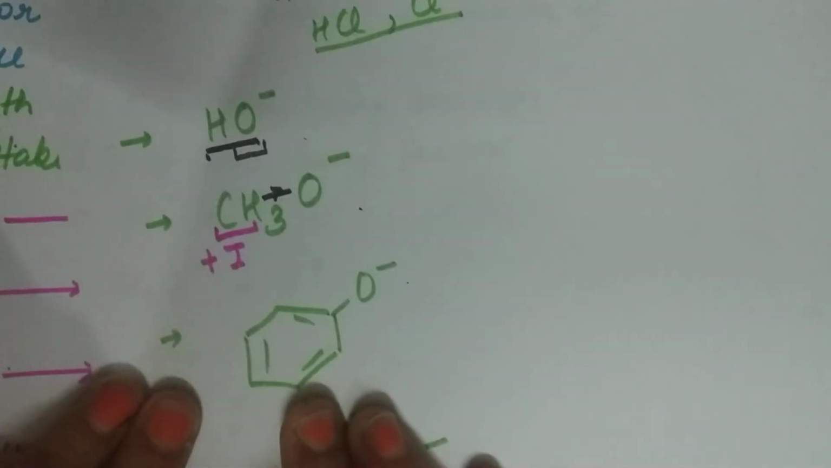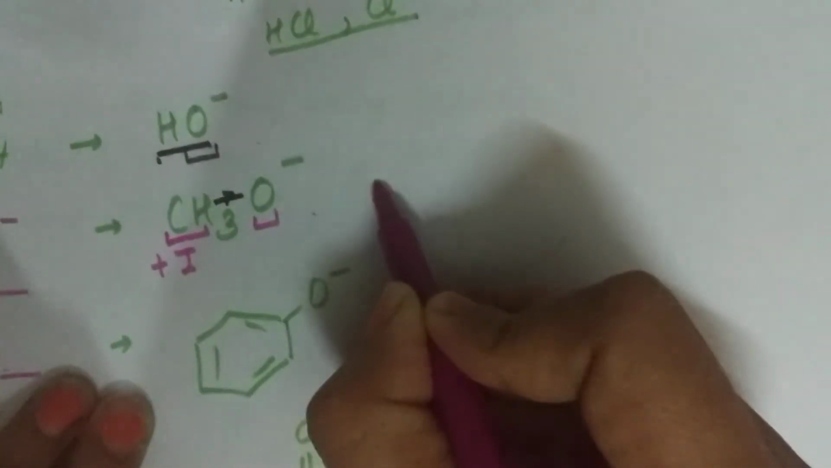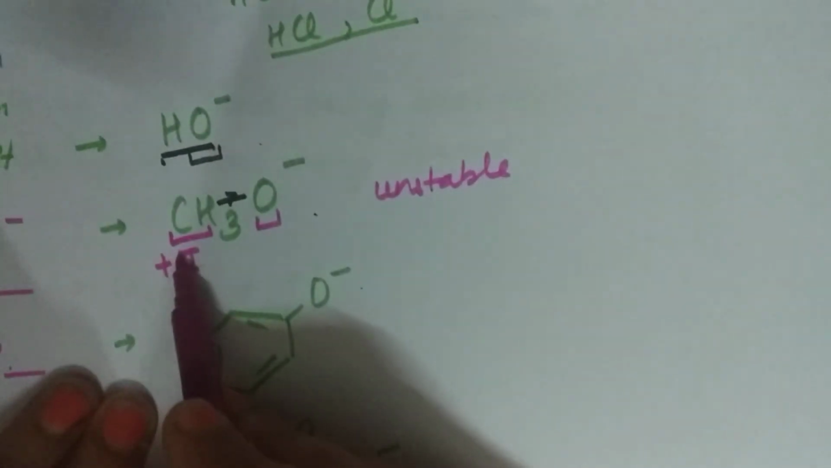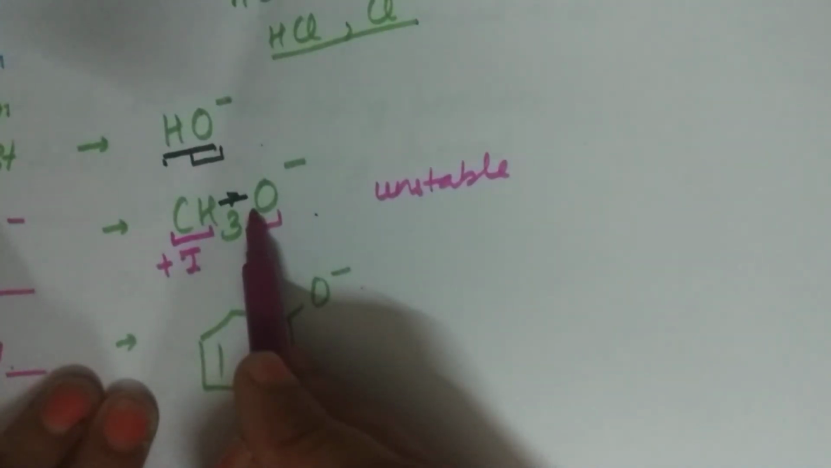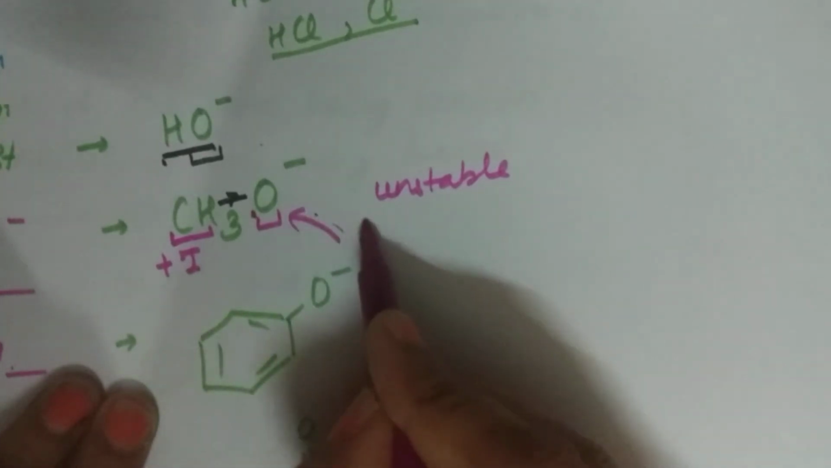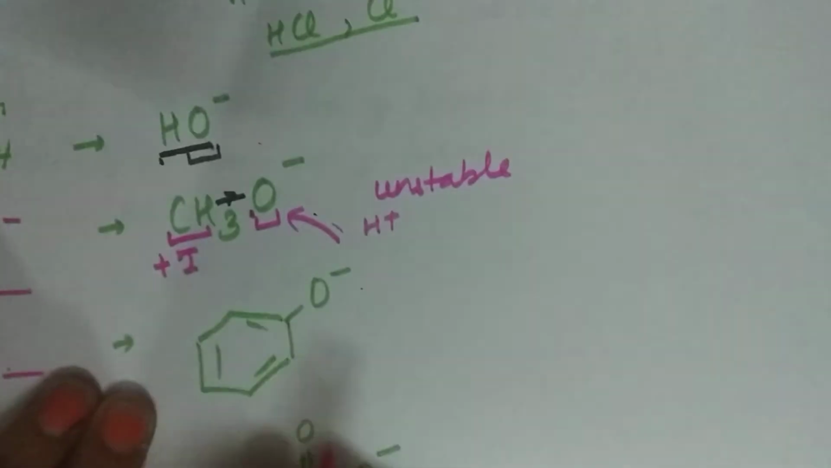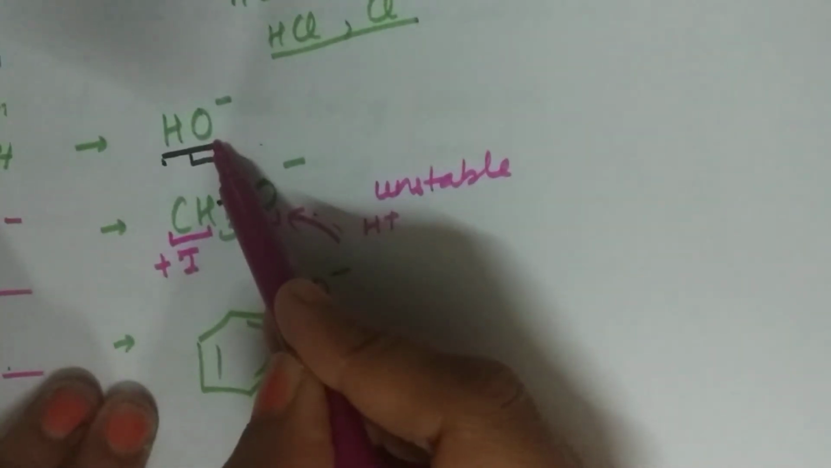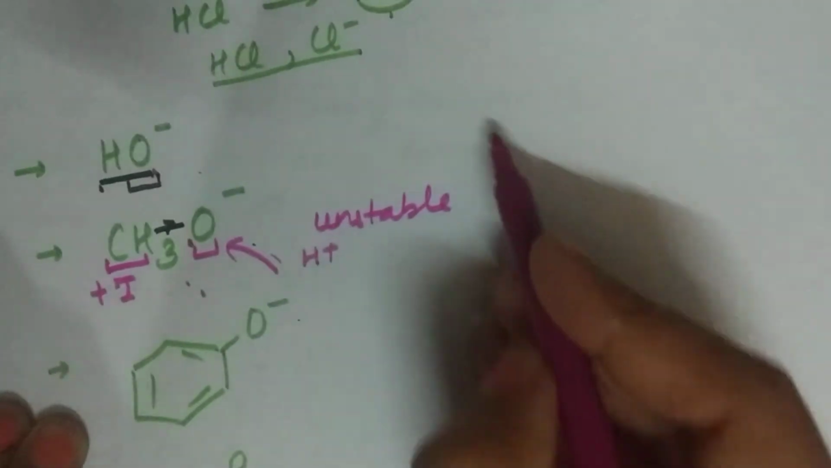So with the plus I effect, it increases the electron density on the oxygen atom. So here this will be unstable, as the plus I effect increases electron density on oxygen, so it immediately catches the H positive ion, combines, and gives back the reactant. So we compare these two, and this one is more stable than this one,